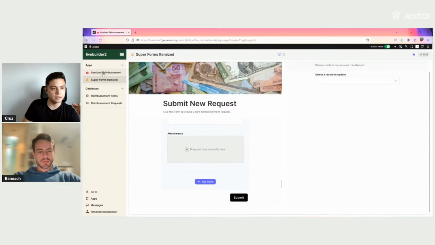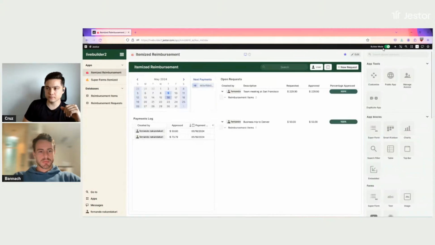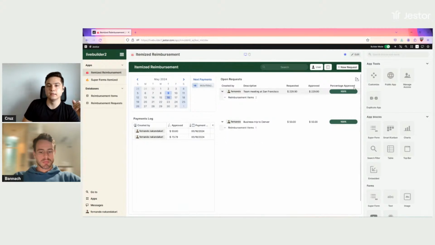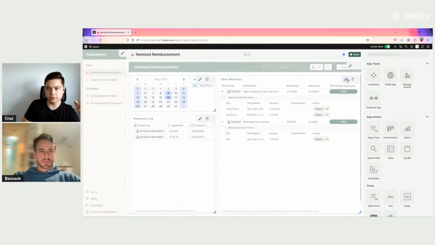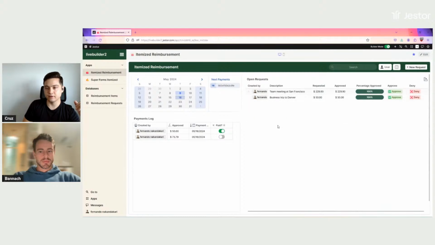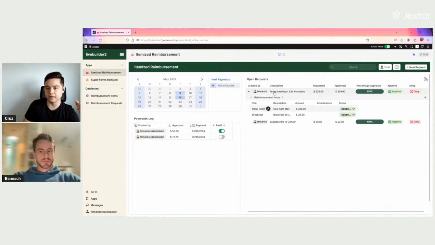And basically by setting this up, I can add as many items as I want, right? So if I come back here to the main part, and this is the last part, we have this table, right? And you can see that in this table, I can see all open requests, and I can open it, right? I can uncollapse it to see all the reimbursement items pertaining to that request, right?